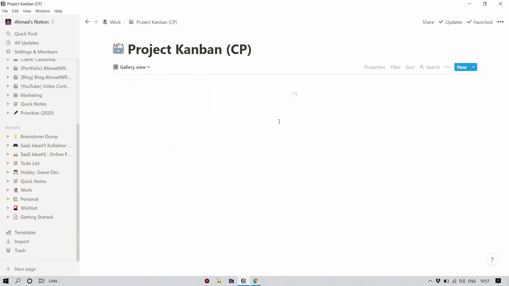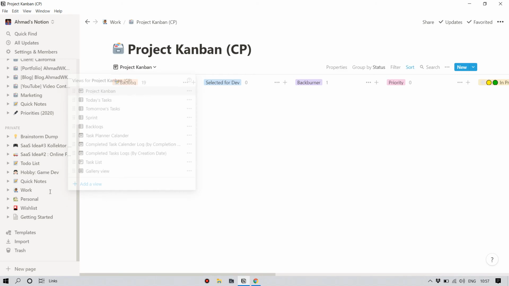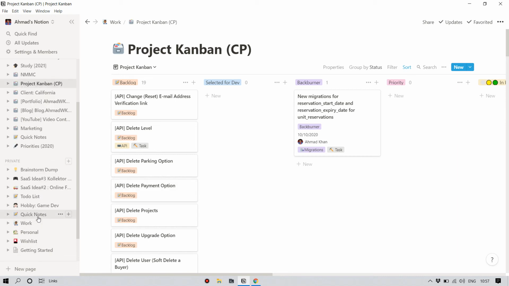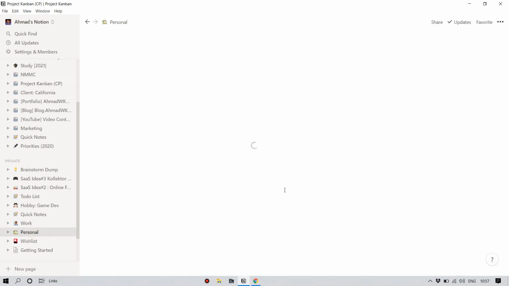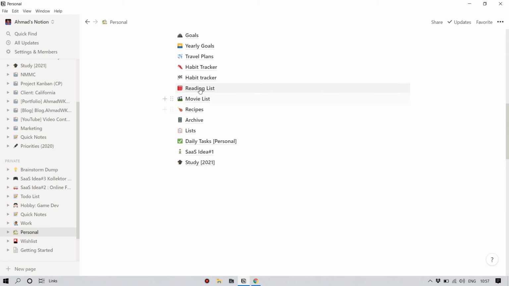The gallery view doesn't come very handy with a Kanban board. I think I can show you an example here. So what I have is, let me go to my personal board. I have a couple of pages here, and here I have a reading list.